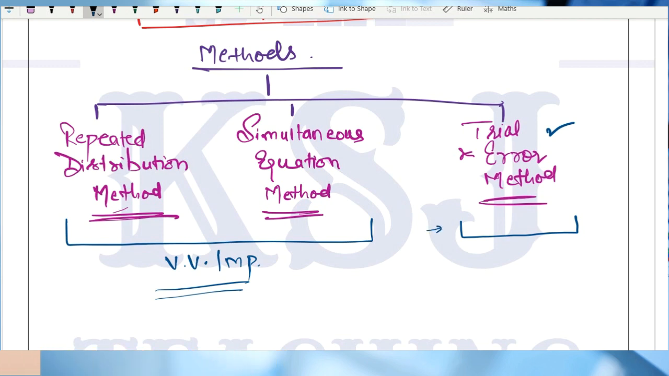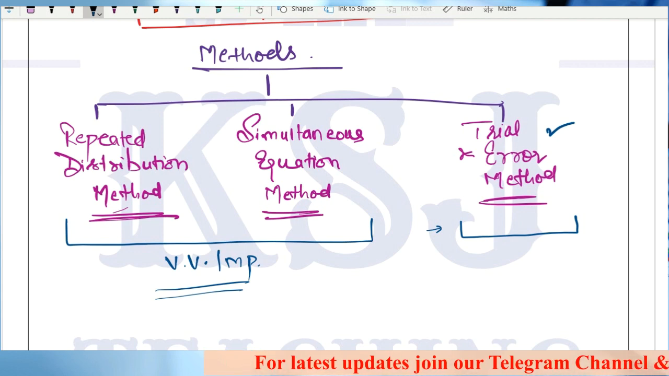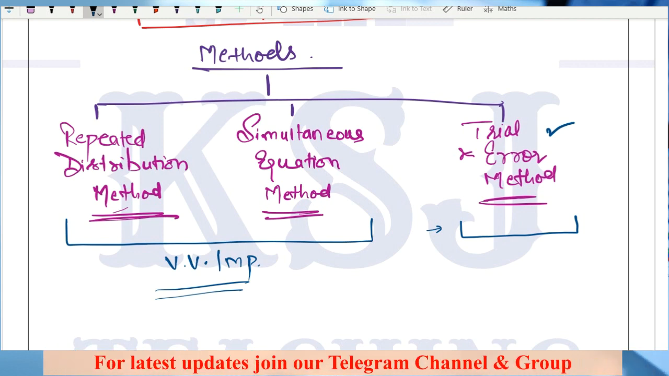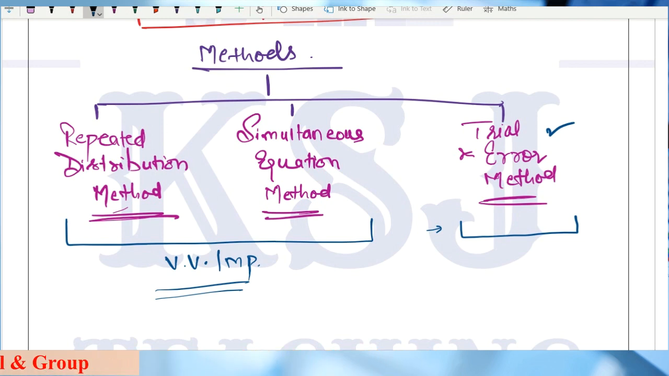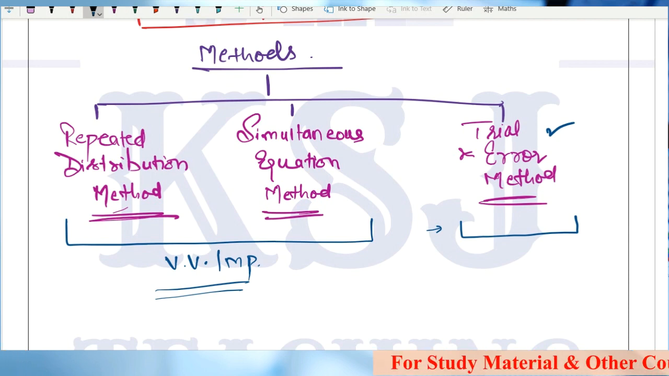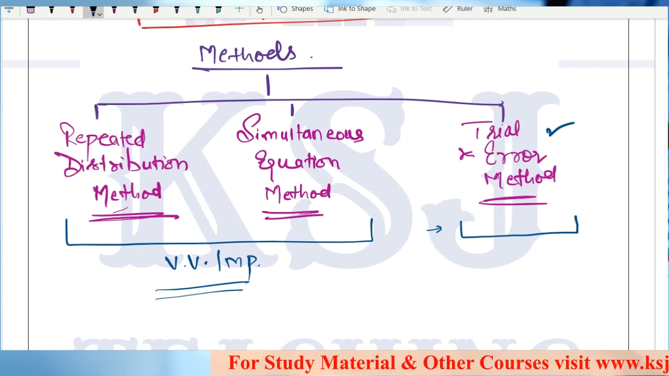Most probably in the next lecture, we'll be covering repeated distribution and trial and error method, because even the trial and error method is similar to repeated distribution method with a slight variation, right? People often confuse repeated distribution and trial and error. So I'll try to cover both in one lecture. Okay. Rest we'll see. Simultaneous equation method, again, is a very, very important method.